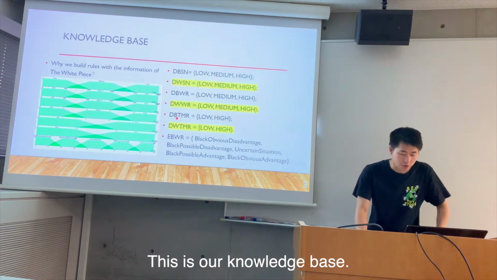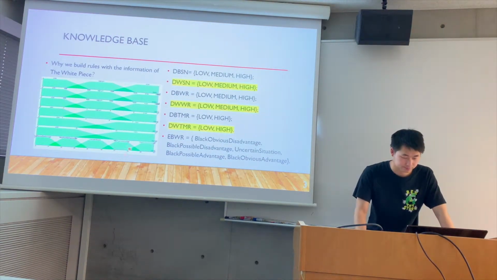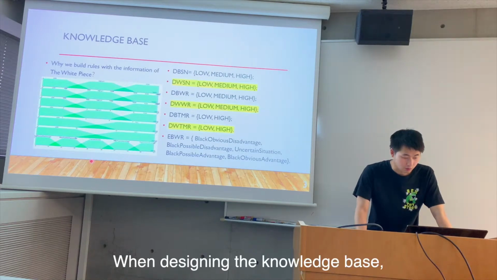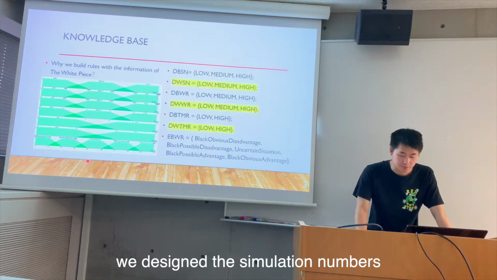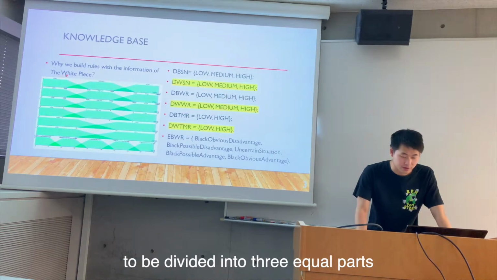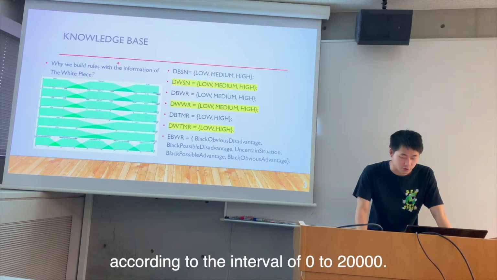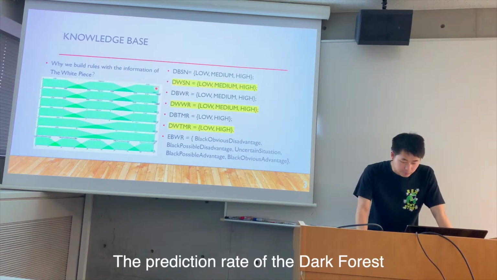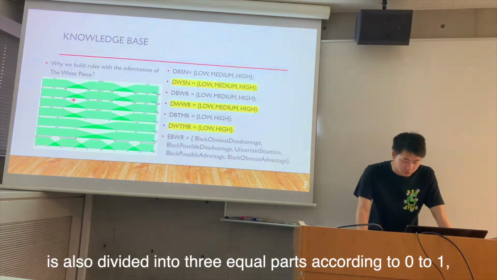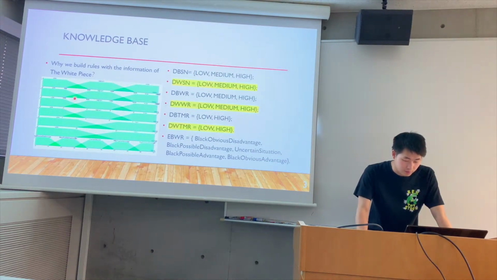This is our knowledge base. When designing the knowledge base, we divided the simulation numbers into 3 equal parts according to the interval of 0 to 20,000. The prediction of the win rate of Dark Forest is also divided into 3 equal parts from 0 to 1.